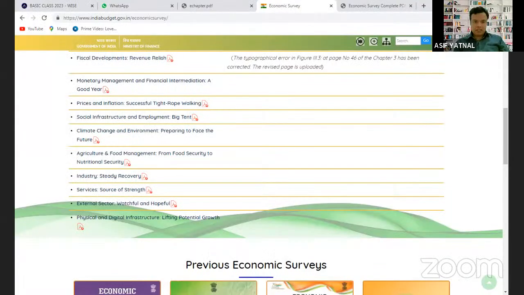So this chapter of the economic survey, which I have discussed here, will help you in understanding how India is transitioning from food security to nutritional security. Now, second is the manufacturing sector.